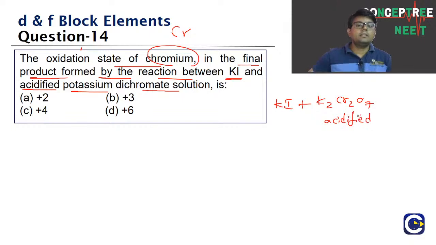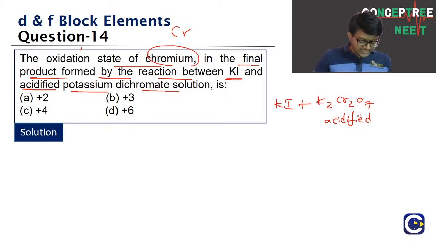So we need to look at the reaction, guys, then only we will be able to answer these kind of questions. Sometimes we may not just get straight questions like what is the product. They can even mix questions like this. Basically, if you know the reaction, we will be able to answer this question. Any responses? Question number 14. What we need to know? The reaction between KI and K2Cr2O7.